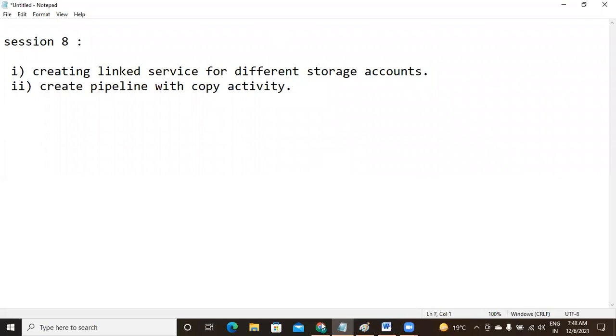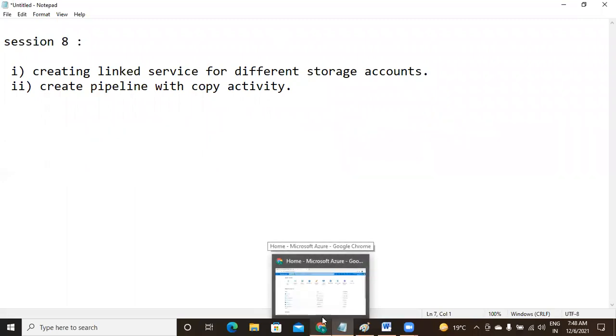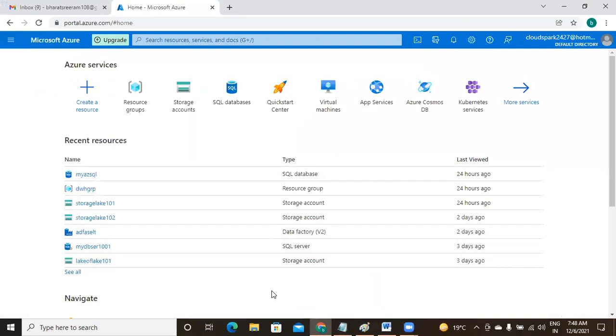So let's check after completion of this session. In the next session, we will see creating linked services for the databases. Got it. On that way, okay, let's keep one source as database and target as data lake. Again, at the time of creating linked service, you will be seeing different issues. Already for the data lake, you have seen one issue. What was that issue? Soft delete issue. Okay, you have to disable that. Got it?